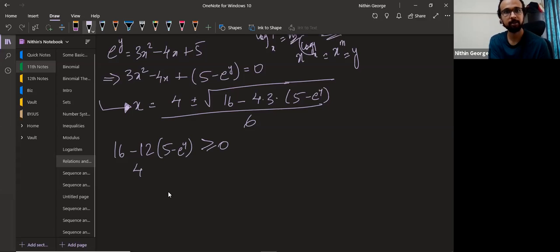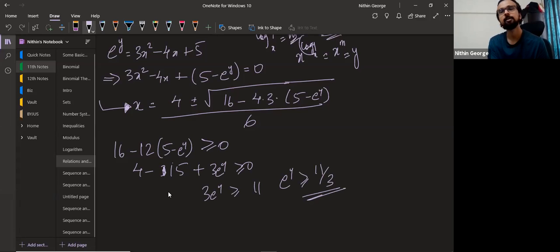Then from here I get 4 minus 3 into 5, that is 15, minus 3 e power y, greater than or equal to 0. So 3 e power y less than or equal to 11. E power y less than or equal to 11 by 3. Guys, are you following what I am saying here? Yes, sir. Okay.